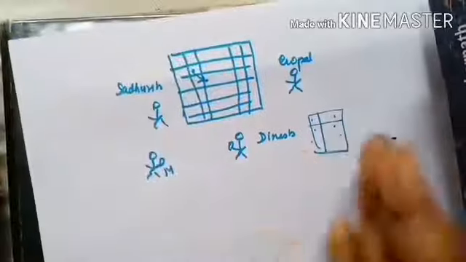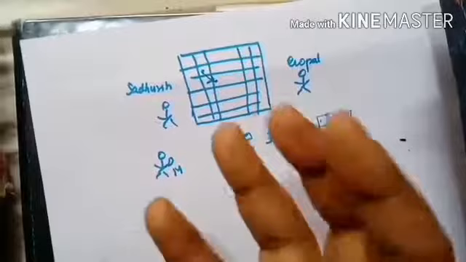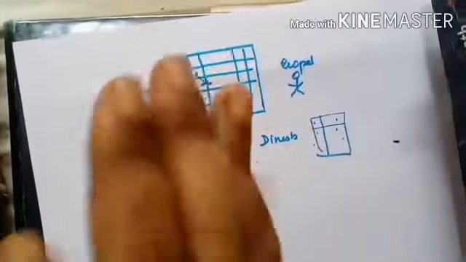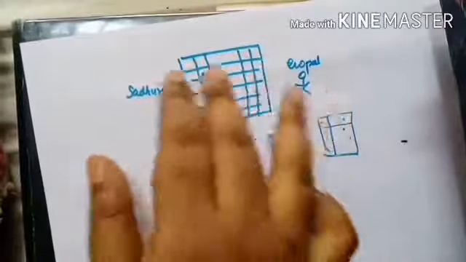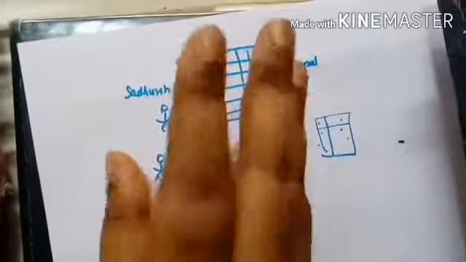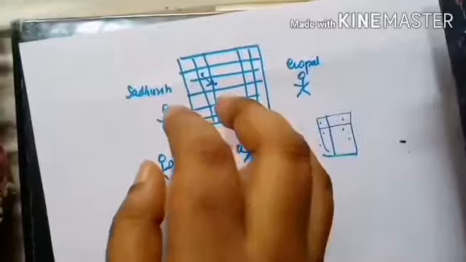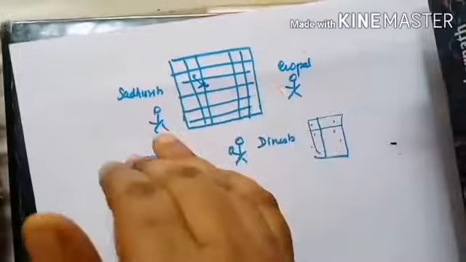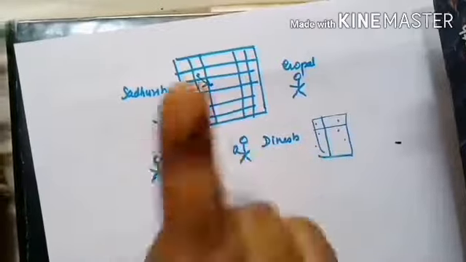So physical quantities are those quantities which can be measured by us, and which are used to describe the laws of the physical world or nature, right? Those types of quantities are known as physical quantities.